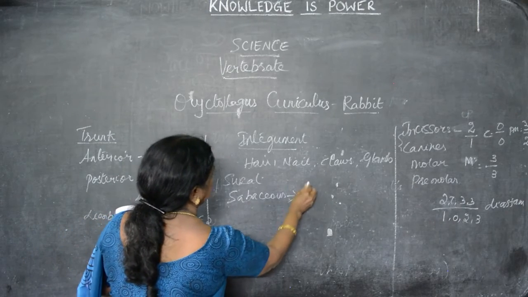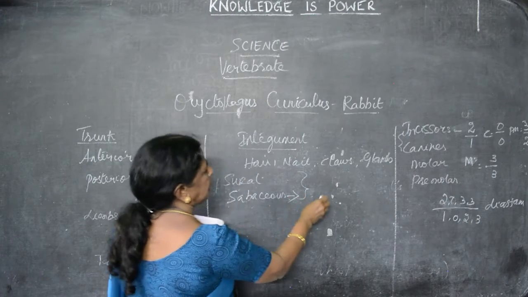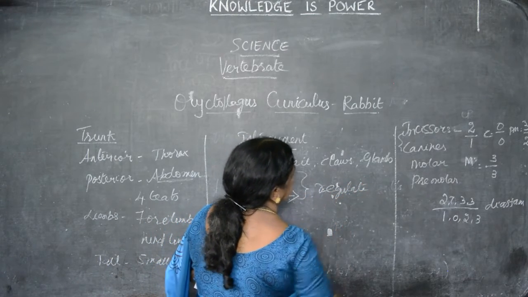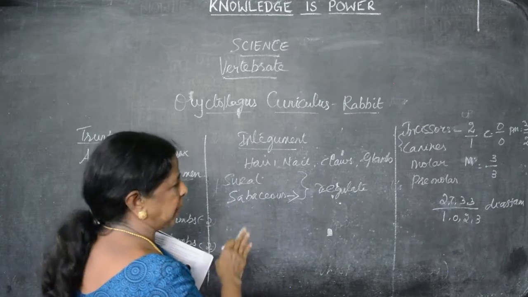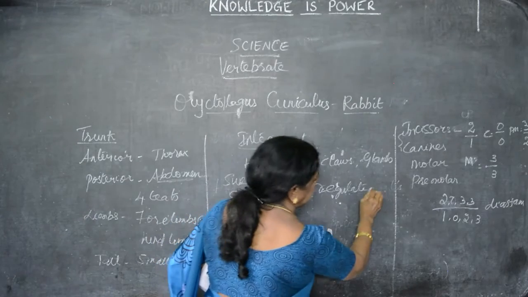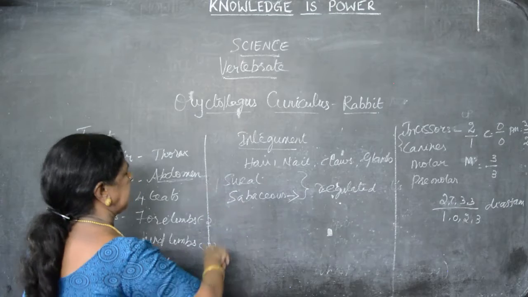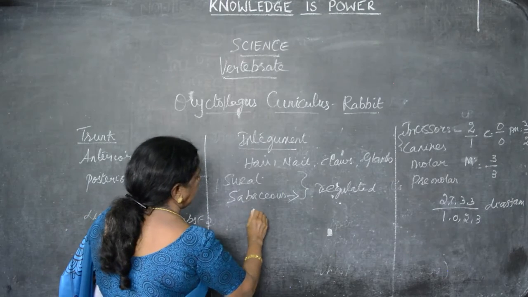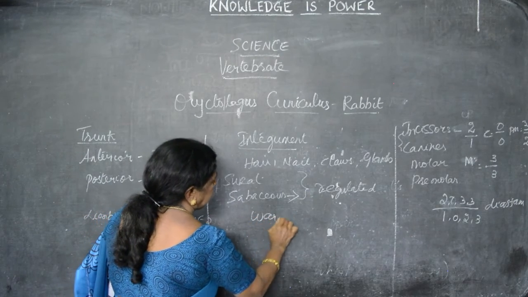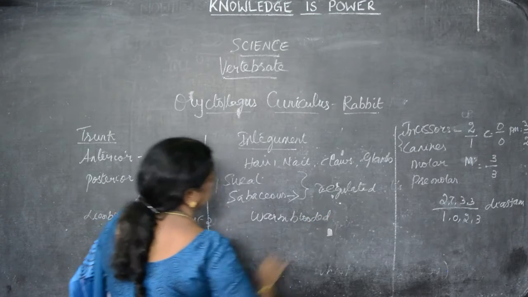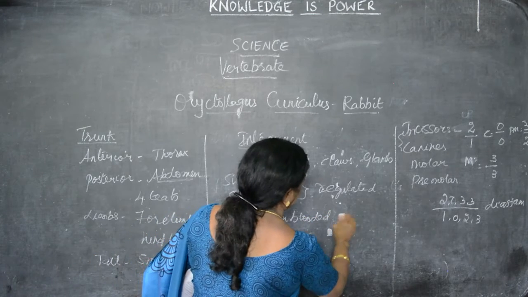The sweat glands and sebaceous glands are there to regulate the body temperature, so that whatever the weather may be, the body temperature remains constant. So the rabbit is known as a warm-blooded animal. Not only the rabbit, all mammals are warm-blooded animals.